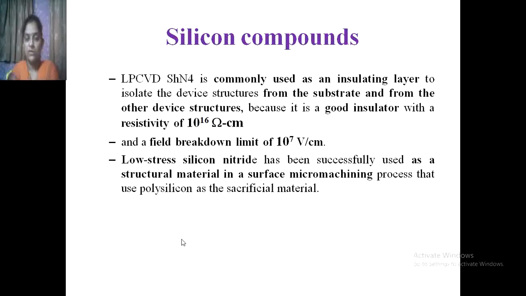So this type of silicon compound, low stress silicon nitride, is used as a structural material in the surface micromachining process. There are two types of micromachining: bulk micromachining and surface micromachining. In the surface micromachining process, low stress silicon nitride is used as a structural material that uses polysilicon as the sacrificial material.